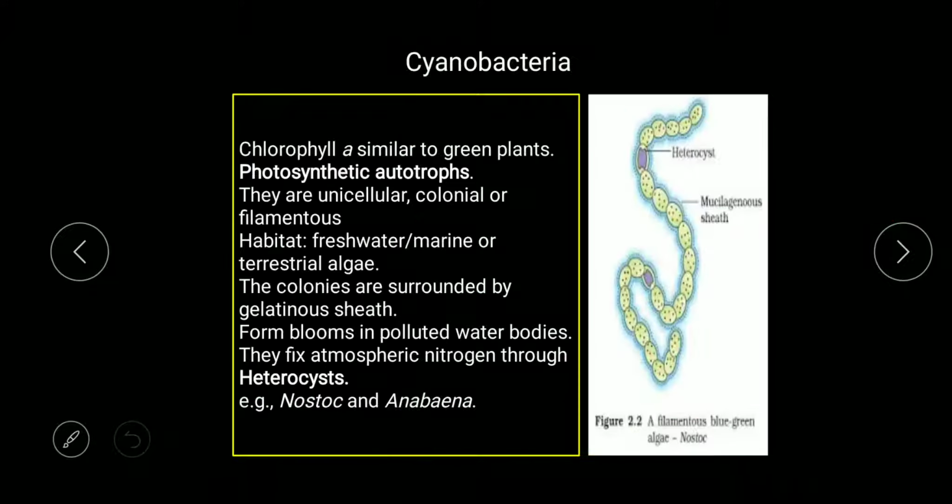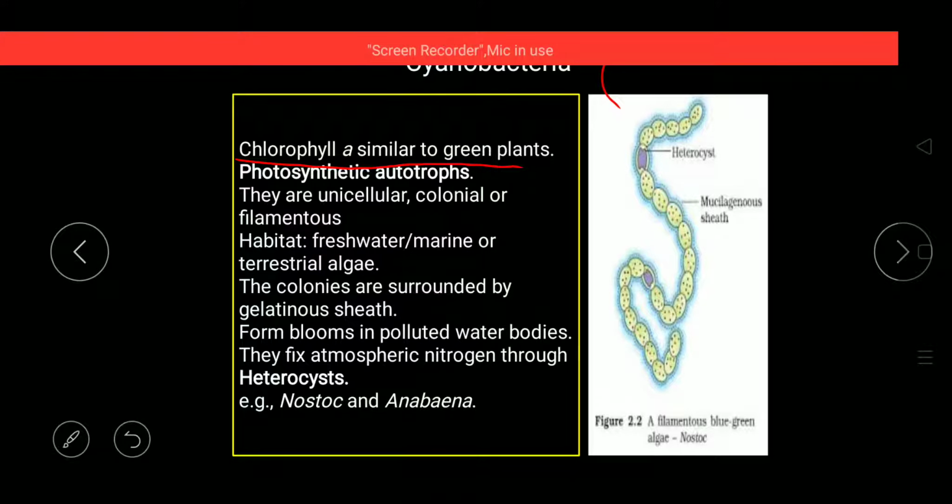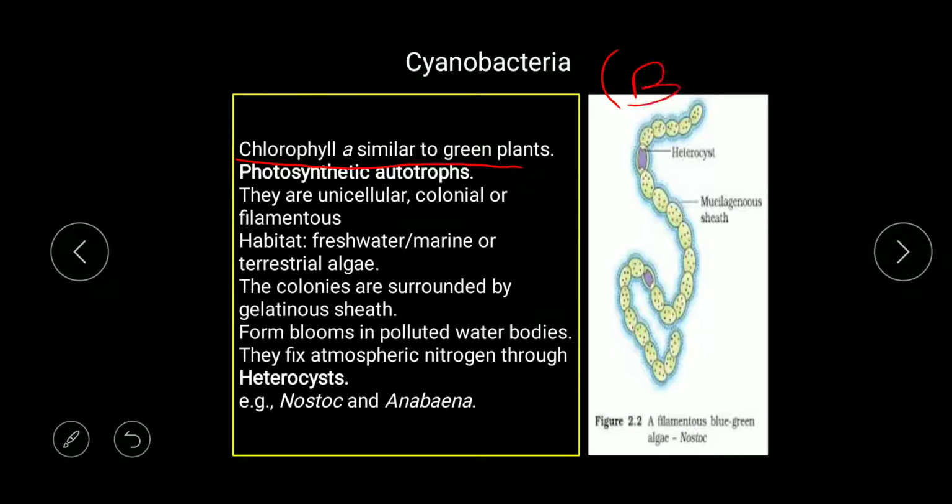Next we talk about the Eubacteria, in which we are going to study first cyanobacteria. Cyanobacteria are the bacteria which have chlorophyll a similar to the green plants. Now first we remember that cyanobacteria are also known as blue-green algae. They are photosynthetic or autotrophic. They are unicellular, colonial, or filamentous. This is an important statement which was asked in NEET with respect to correct or incorrect statements. They can be unicellular, single celled, they can be colonial, they can form a colony, and there can be a filamentous form, as you can see in the diagram.